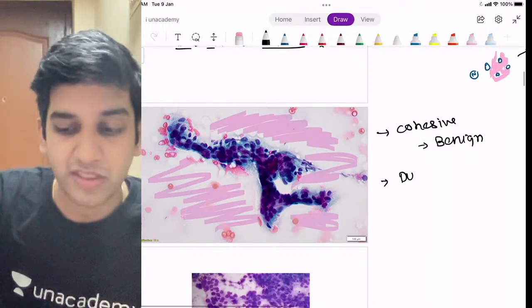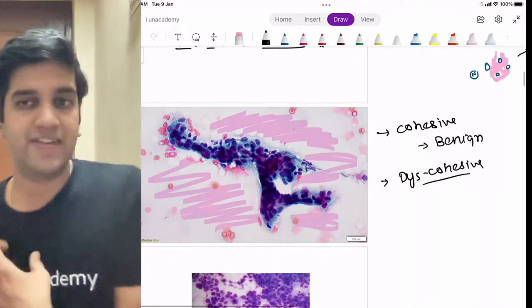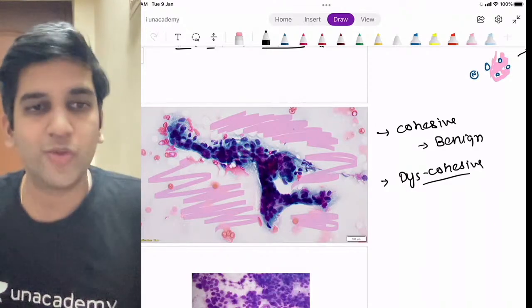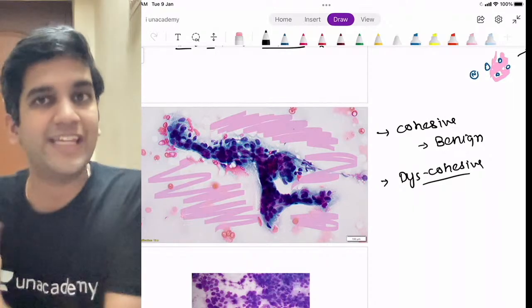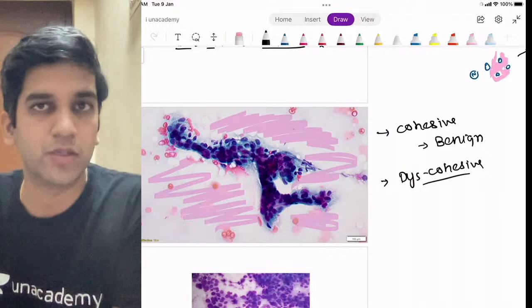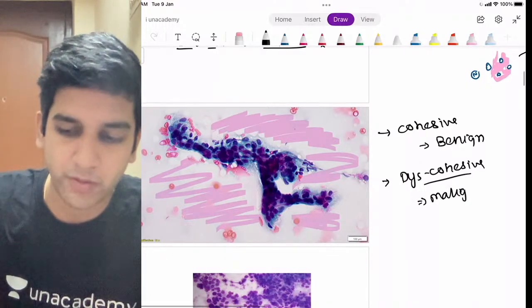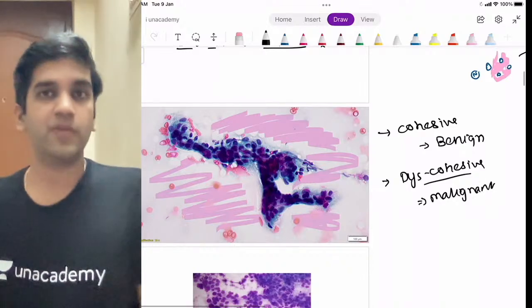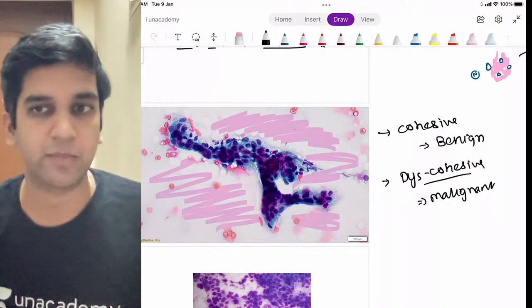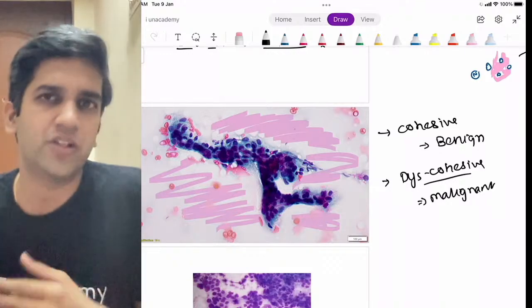When I see something is discohesive, just for understanding, can I extrapolate? There is no E-cadherin, because when E-cadherin is lost, it becomes discohesive, right? Which means it's an infiltrating tumor, a malignant tumor. Generally, if it's discohesive, I'm going to think of a malignant tumor. So this is the primary thing for me for FNAC. A cohesive cluster, wherever you see, is benign for breast parenchyma. If it's discohesive, not clustered together, scattered, like I said, I'm going to think of malignancy, right?